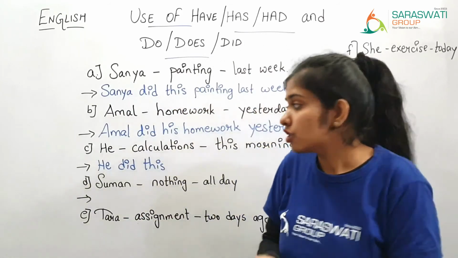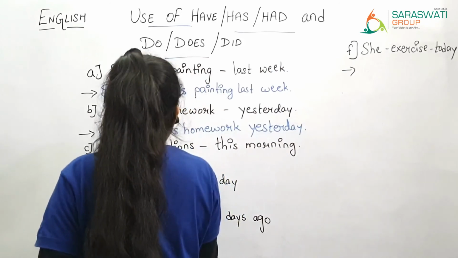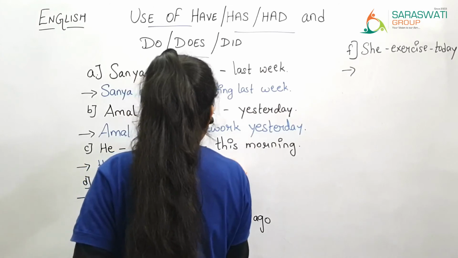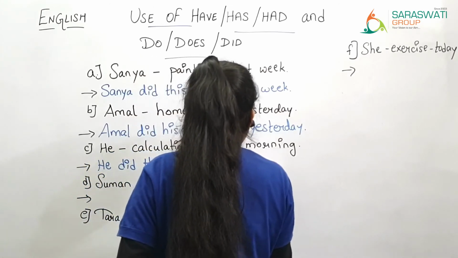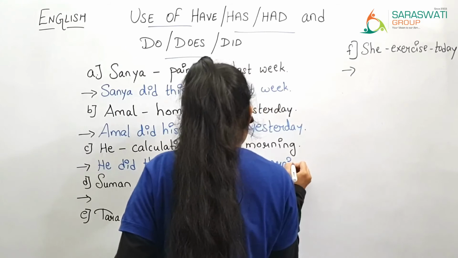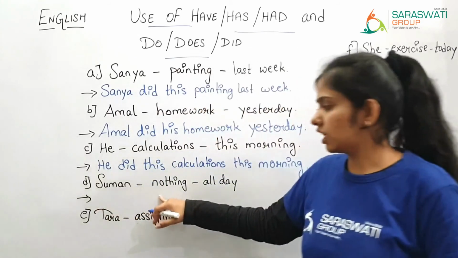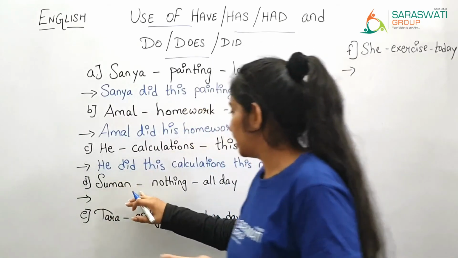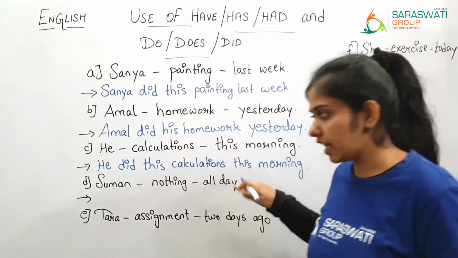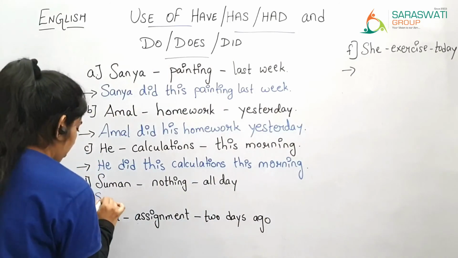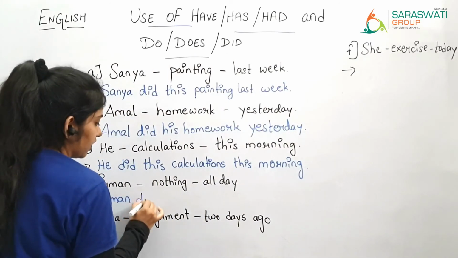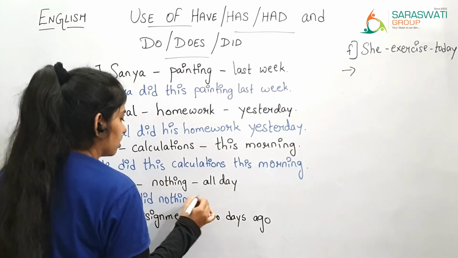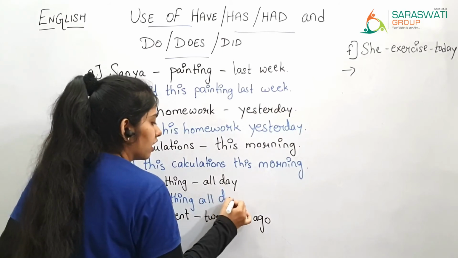So he did this calculations this morning. Suman nothing all day. So Suman did nothing all day. Suman did, because the sentence is in past tense, nothing all day.